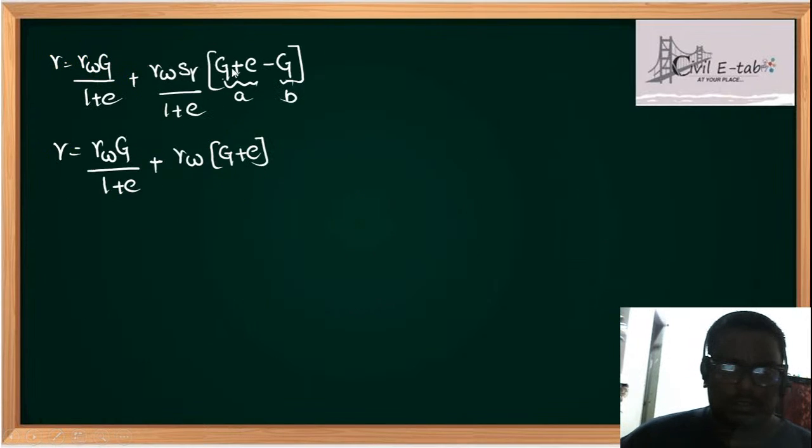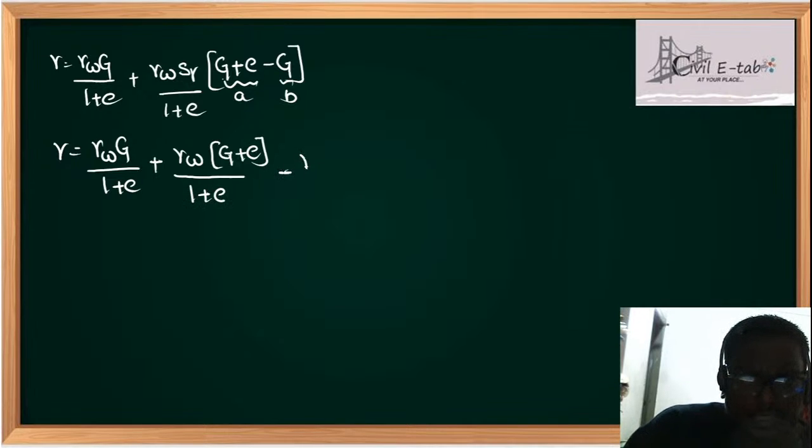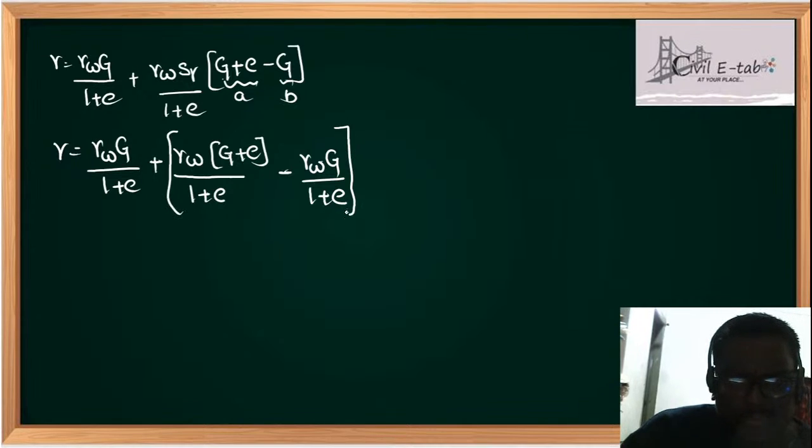Sorry, students. Okay, gamma_w into (G + e)/(1 + e) minus gamma_w into G/(1 + e). Now, see students, in this I am taking S_r as common because S_r is there.